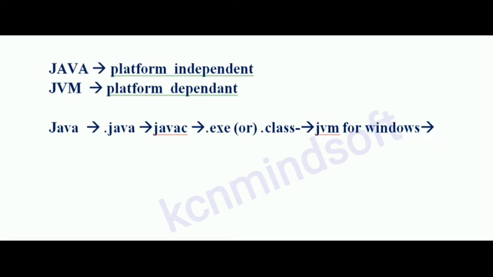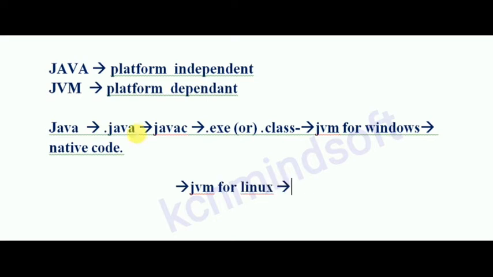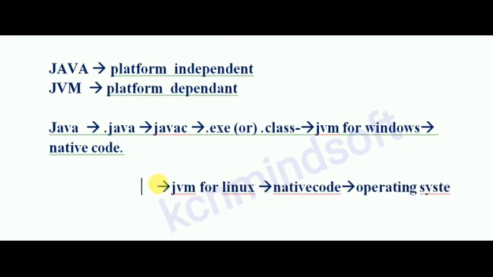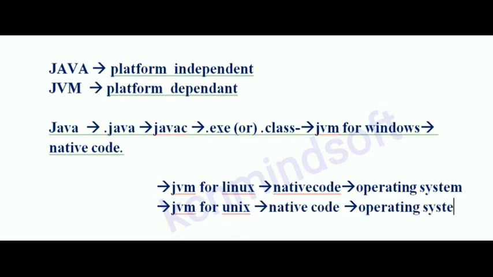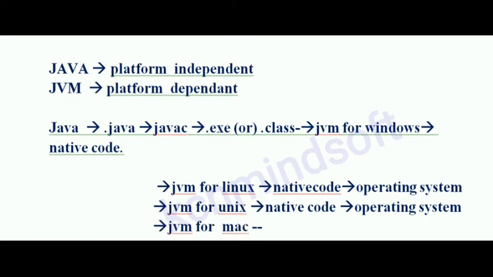Here, JVM for Windows, JVM for Linux, JVM for Mac, JVM for Unix. Each JVM will generate native code and give it to the operating system.